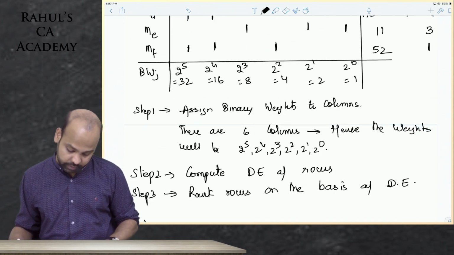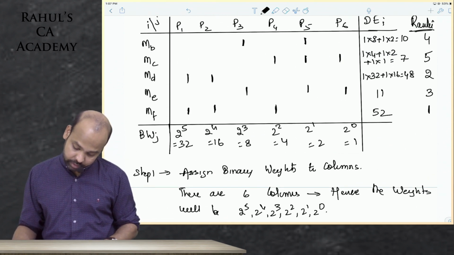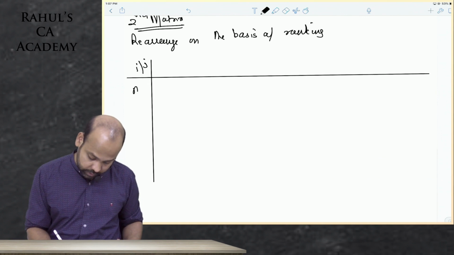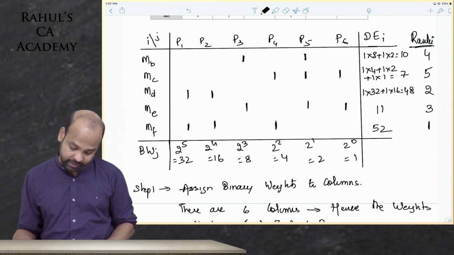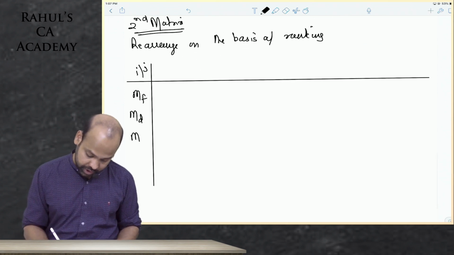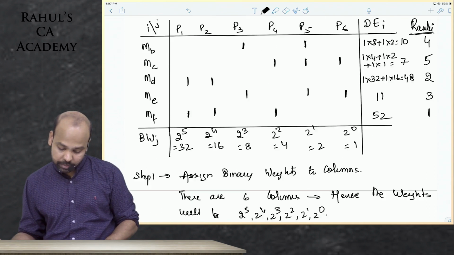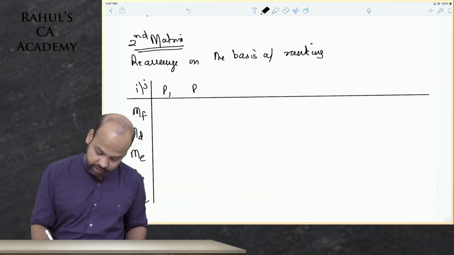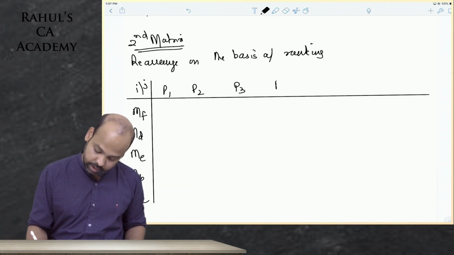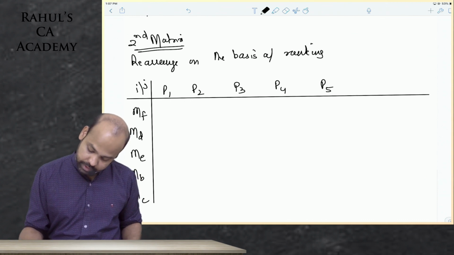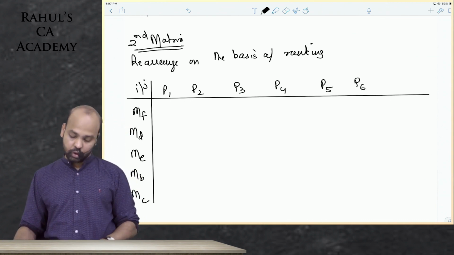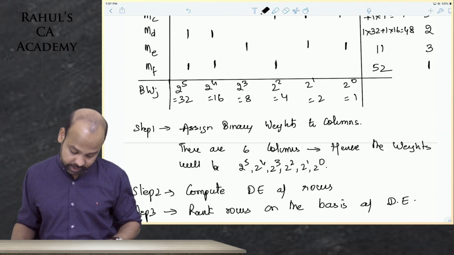First will come MF. Next will come MD. First is MF, next is machine D, next is machine E, next is machine B, and next is machine C. This is the ranking. Parts are not going to be interchanged here. You will still get P1, P2, P3, P4, P5 and P6. These are the parts.